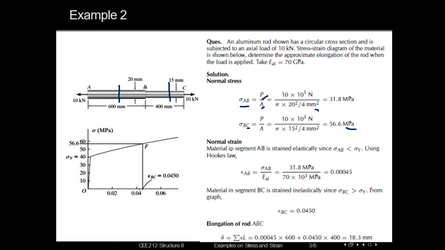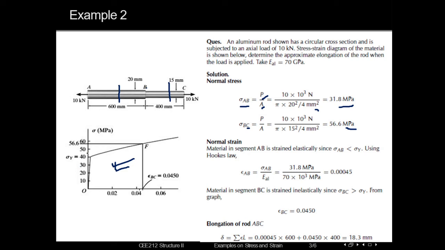Now we have already calculated the stresses. So from now, comparing with this given stress strain diagram, we can see that for segment AB the stress is given as 31.8 megapascal. So here is the scale.